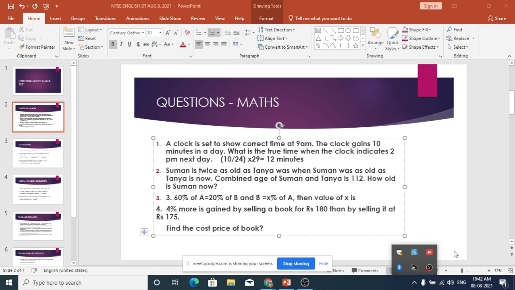The second question asked is, what is the true time when the clock indicates 2 p.m. next day? 2 p.m. next day means 29 hours from 9 a.m. today. So in 29 hours it will gain 12 minutes. So obviously the true time will be 12 minutes less than 2, so it is 1 hour 48 minutes.